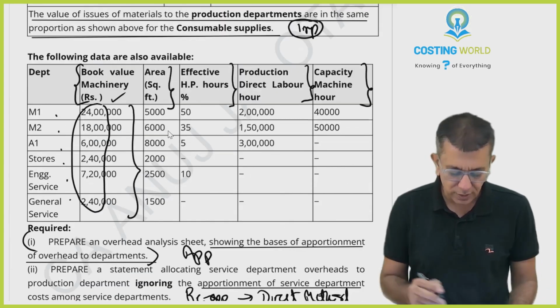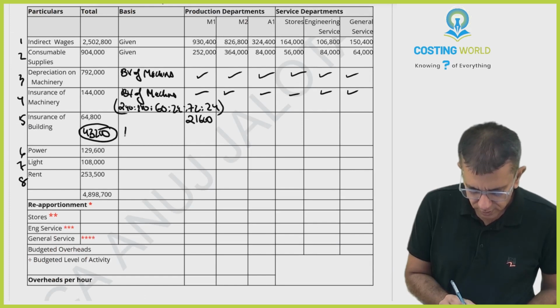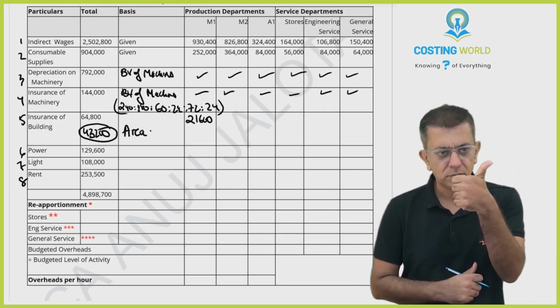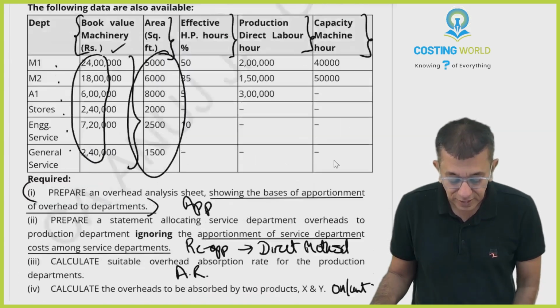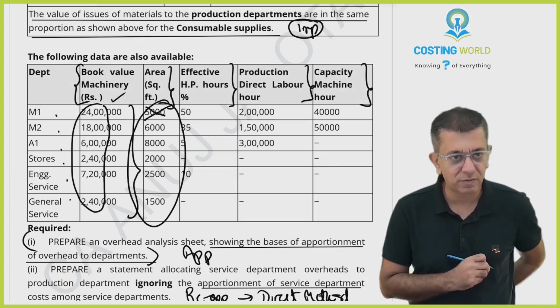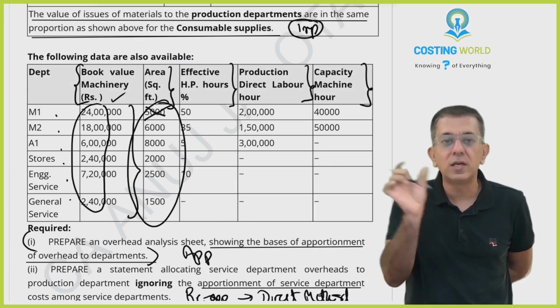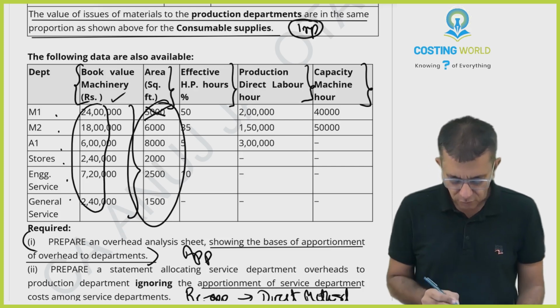I guess it can be divided in the ratio of area, no? So 43,200 you can divide in the ratio of area. This will be the only option. But whenever you're dividing in the ratio of area, do one small thing: do not take this particular figure, because this amount is to be transferred to all other divisions except M1, beta. That's very obvious. So what will be your ratio?